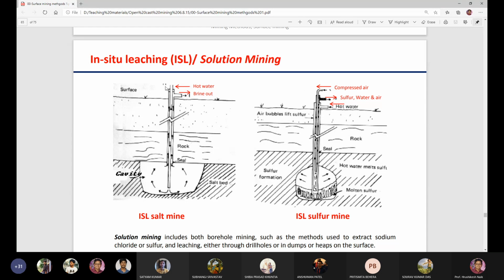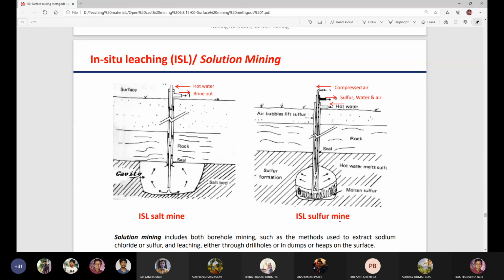You dig a well. This is the hot water. You are sending hot water through this well, and brine is taken out through this outlet. Through this hole, hot water is going to this area, mining the salt, and after mining, the salt water is pushed through this annular space, and brine is coming out to the surface. Through one tube, hot water is going, through another tube, brine is coming out. So this is called your salt in situ leaching mining.